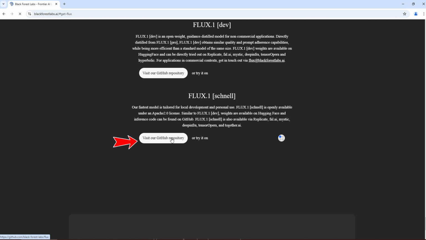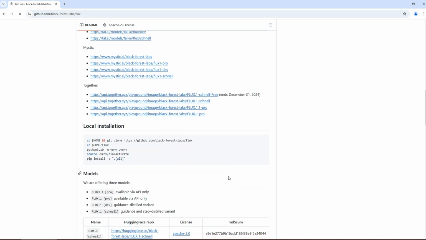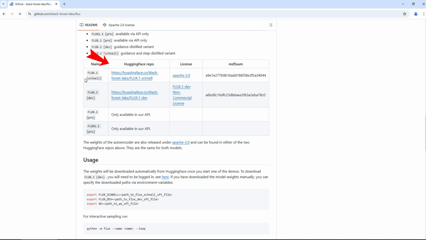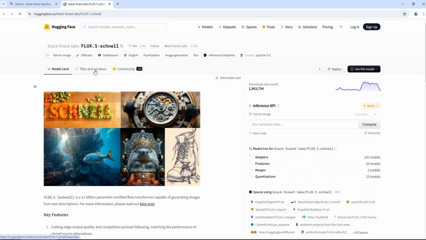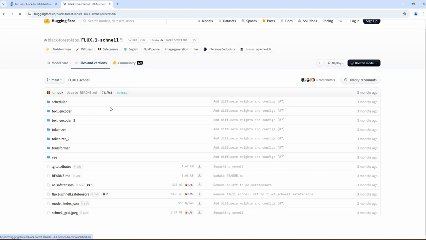Let's continue. Click to enter the GitHub page. Scroll down, where you'll see the link to the Schnell version on the Hugging Face repo. Click to access it. Click Files and Versions. The ae.safetensors file is the VAE model.